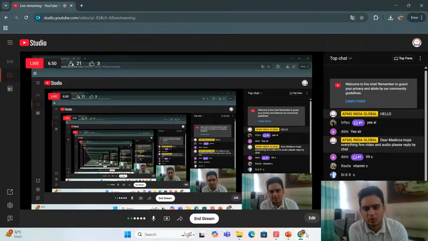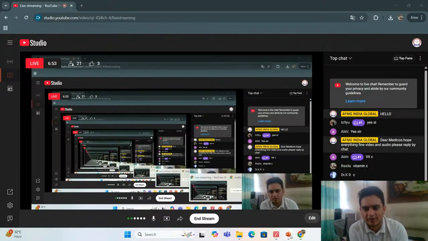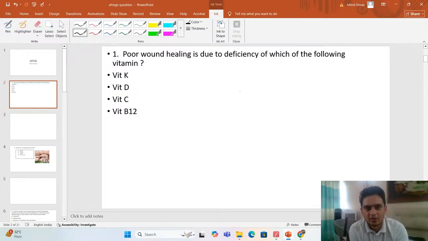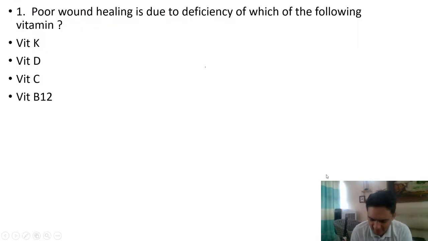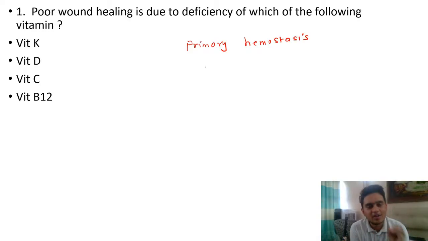Yes. So let's do a little bit of discussion about vitamins. Whenever there is wound healing, let's try to see a few points. Whenever we get an injury, suppose we get a cut on a hand, what happens first? There is first primary hemostasis. Again this is an MCQ, not related to vitamins. Whenever you have a cut injury, what will come to your help first? That is platelets. Your platelets will form the primary plug. Then the initial bleeding will stop.